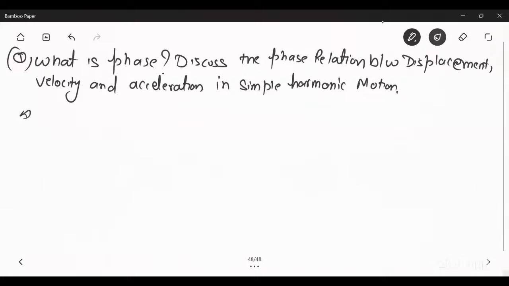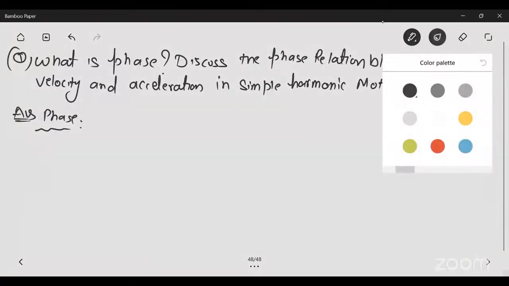So I am writing the phase. Phase is nothing but angle.